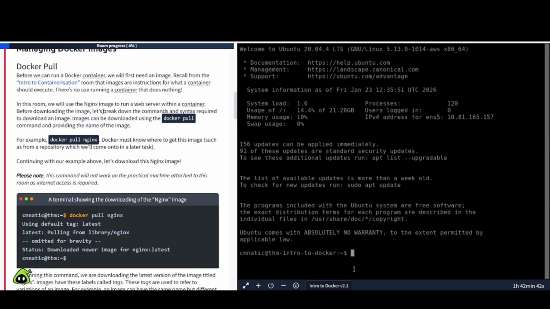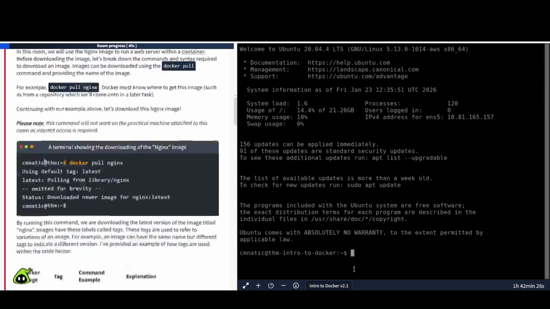Before downloading the image, let's break down the commands and syntax required to download an image. Images can be downloaded using the docker pull command and providing the name of the image. For example, docker pull nginx. Docker must know where to get this image, such as from a repository, which we'll come onto in a later task. Continuing with our example above, let's download the Nginx image.